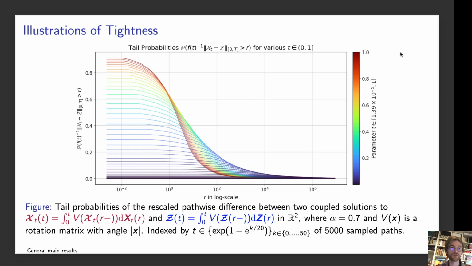Good. So some illustrations of tightness is that if we consider various t's, then for any of these t's as r tends to infinity, this probability here has to tend to 0. Okay, so we have plotted some cases here. In this case, we have the tail probabilities of the rescaled pathwise difference between these couplings of these SDEs, these nonlinear SDEs. And in this case, it's in R2. We have alpha is equal to 0.7, and V is just the rotation matrix that rotates with the angle norm of x. Okay, and you can see here clearly all of them converge to 0.